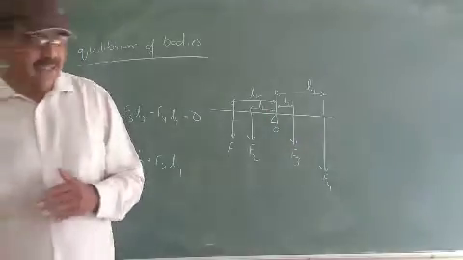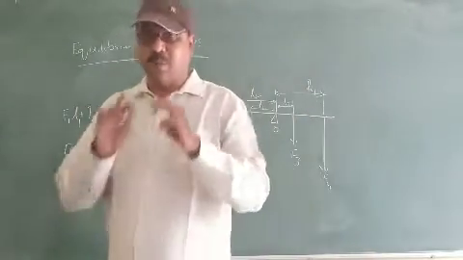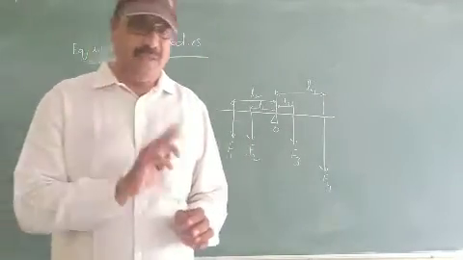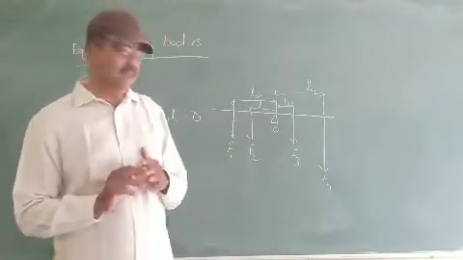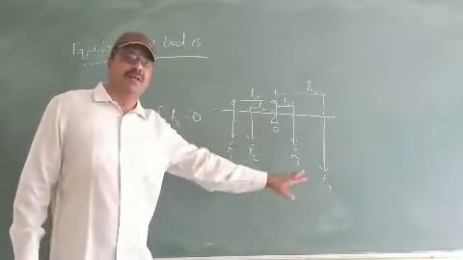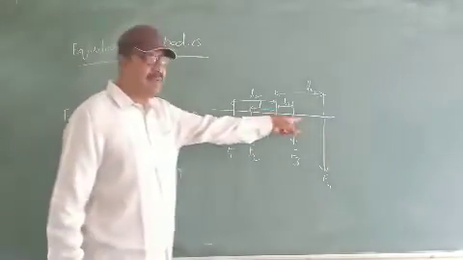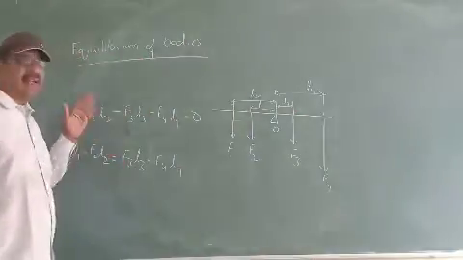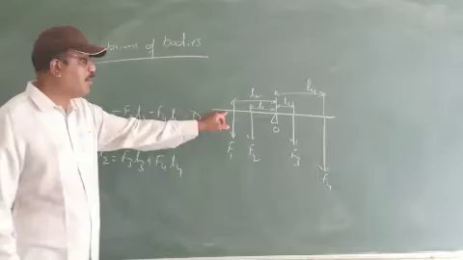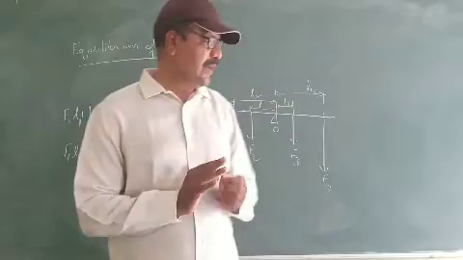What is the second condition? The net moment, or the algebraic sum of all the moments acting on the body about a point, should also be equal to 0. So these are the two conditions. Then we studied the principle of moments, where the anti-clockwise moment should be equal to the clockwise moments. Then we verified, now this body is in equilibrium. I showed you the verification that the clockwise moments will be equal to anti-clockwise moments when the body is in equilibrium. So this is our first unit that I have completed today.